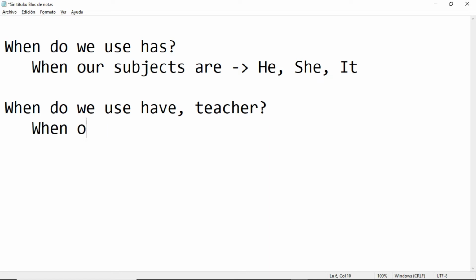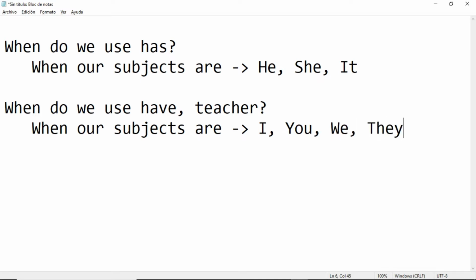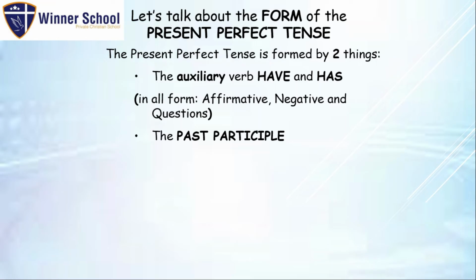When our subjects are I, you, we, they, right? Perfect. So has is used with he, she, it, and have is used with I, you, we, they. Perfect. Now, we can use it in affirmative, which means positive, or negative, and questions.